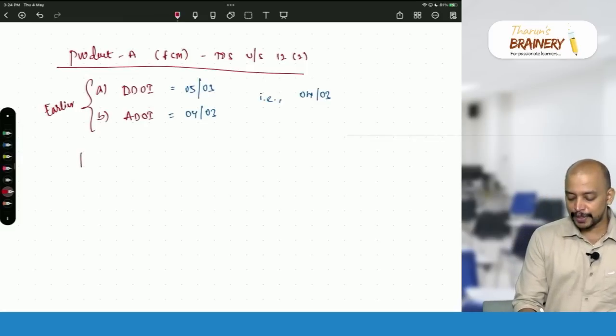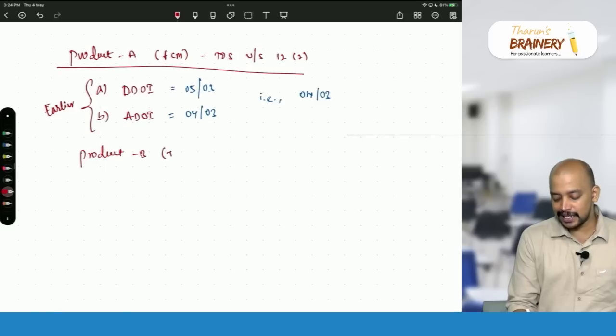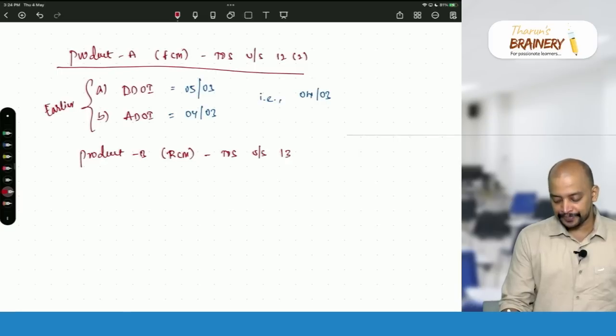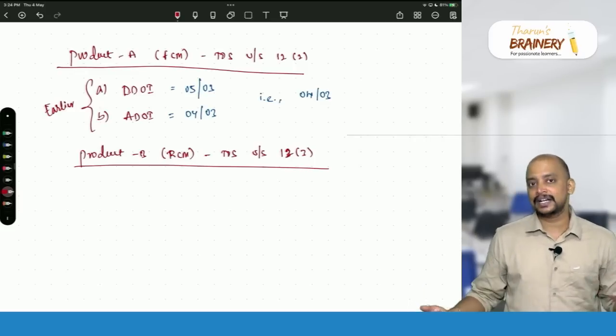Then, with respect to product B, product B is covered under RCM and the time of supply is determined under section 12 subsection 3. So what will be taken as the time of supply in case of product B covered under RCM?